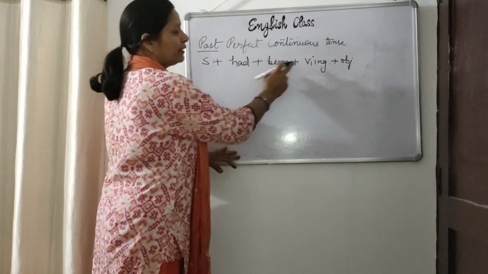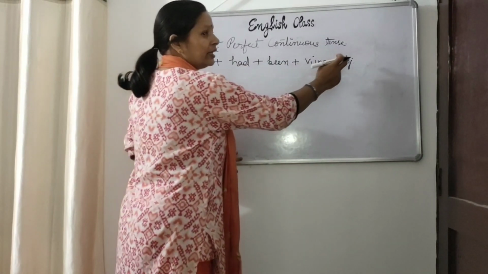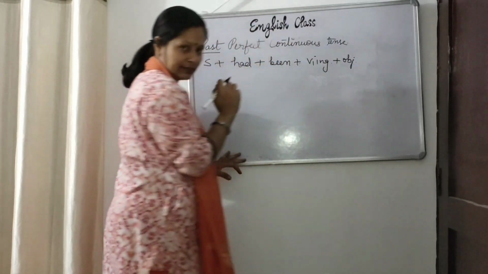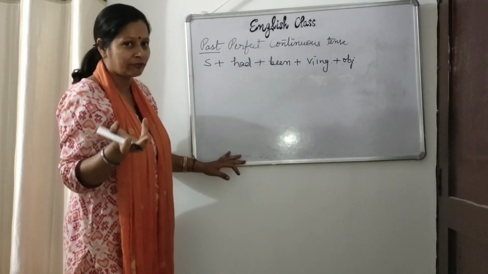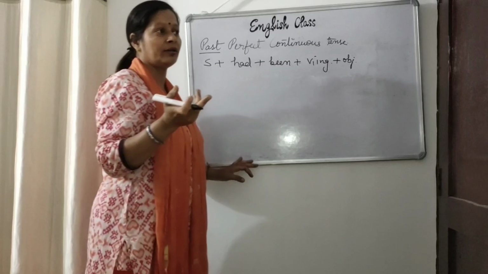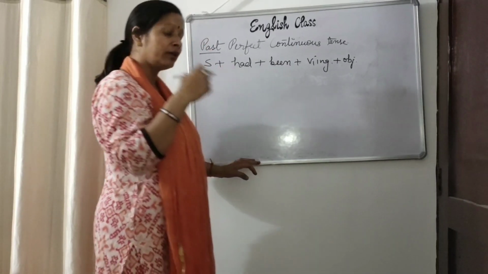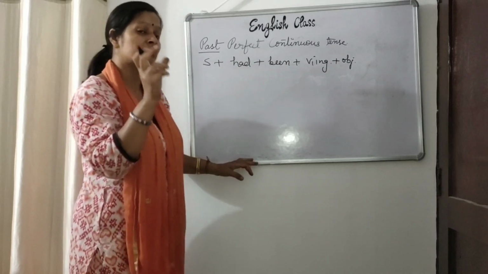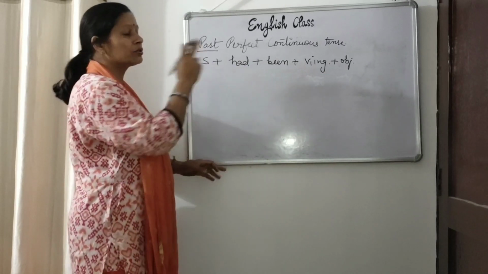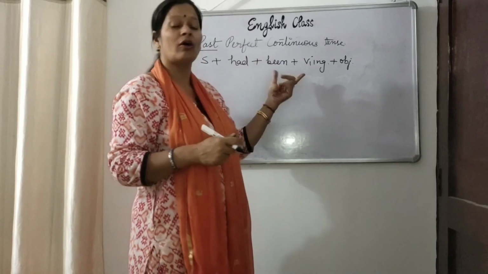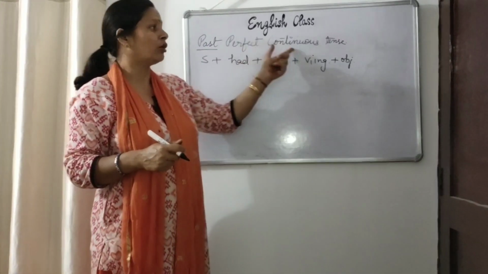I had been residing in Delhi for 10 years. And if you have the exact time, for example, if you had been residing in Delhi since 2006, so you know the correct year, 2006, you can use this since. So since and for are used in perfect continuous tense.